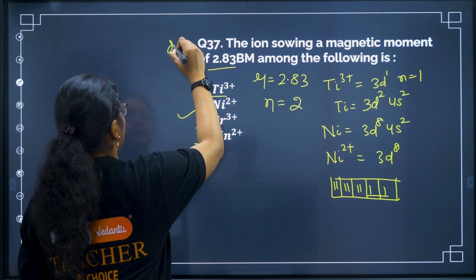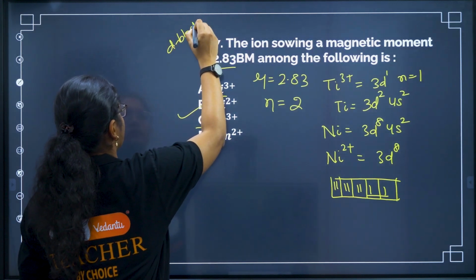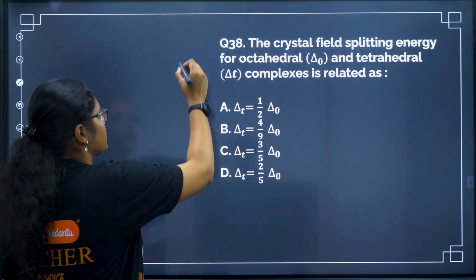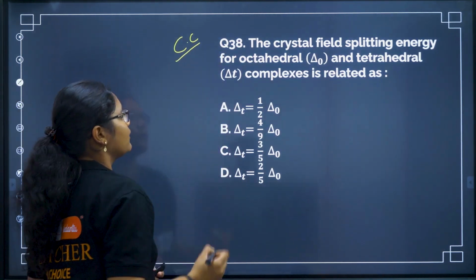Again, this is from your d and f block. Easy question, right? Okay. Next, the crystal field. The next question is from your coordination compounds.